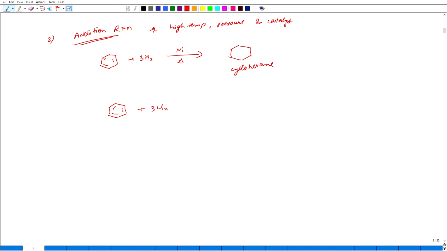Similarly, with Cl2 under UV and 500 K, it can form hexachlorocyclohexane, where the double bonds have been replaced.